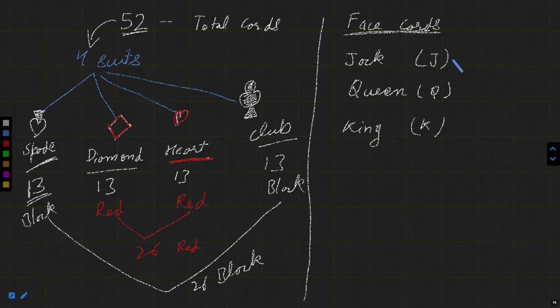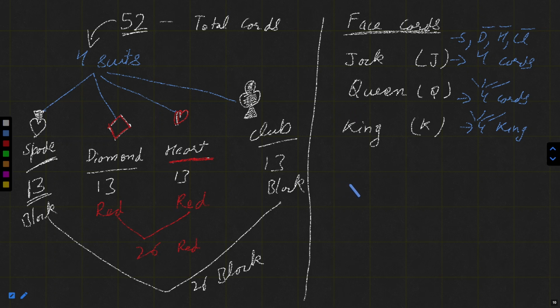There are four Jacks, four Queens, and four Kings. Each of these four cards belongs to one of spade, diamond, heart, and club, and the same goes for the king.